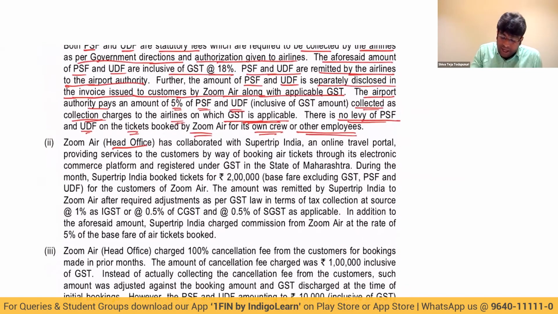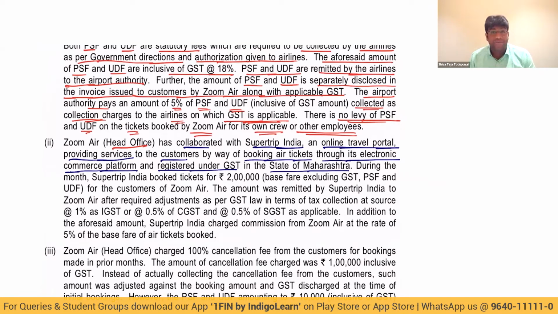Zoom Air head office, that is Maharashtra only, has collaborated with Supertrip India, an online travel portal, providing services to customers by way of booking air tickets through its electronic commerce platform and registered under GST in the state of Maharashtra. Very good.